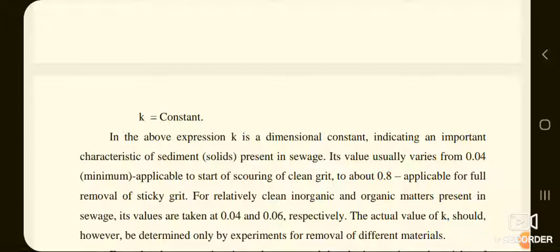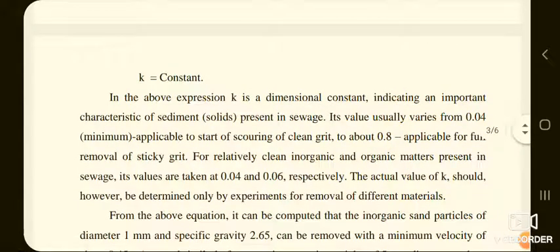In the above expression, k is a dimensional constant indicating an important characteristic of sediment, that is solids present in the sewage. Its value usually varies from 0.04 minimum applicable to start of scouring of clean grit to about 0.8 applicable for full removal of sticky grit.